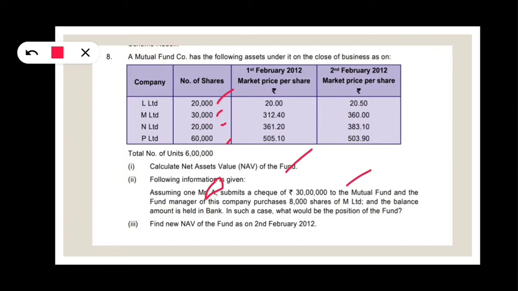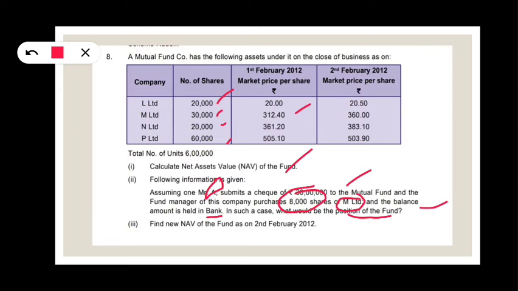He says that I want to invest in your mutual fund, take this 30 lakhs. Our fund manager with that 30 lakhs has purchased 8,000 shares, 8,000 shares of M Limited at 312.4, and the balance was in bank. So 8,000 into 312.4 we have spent, and the remaining will be in bank. So he is asking what will be the position of the fund.